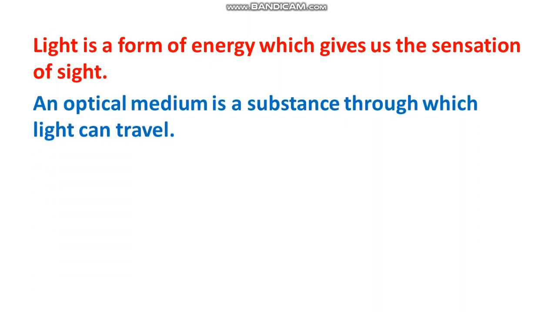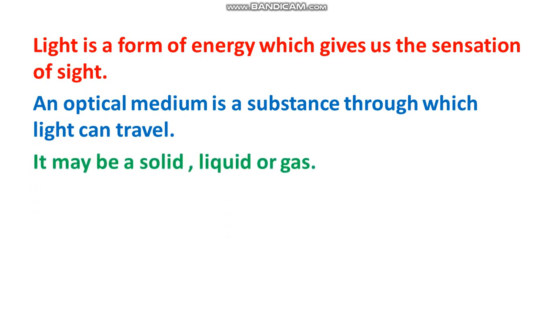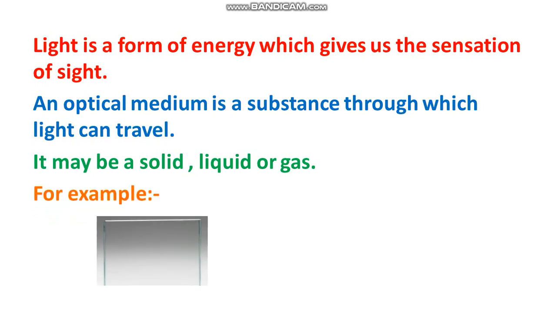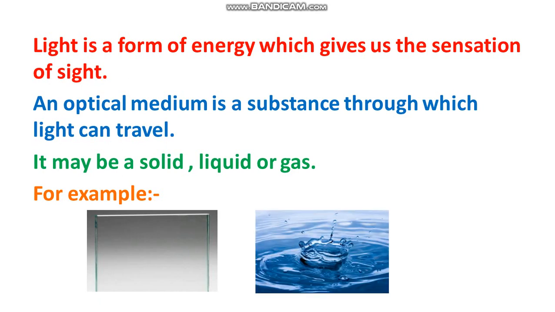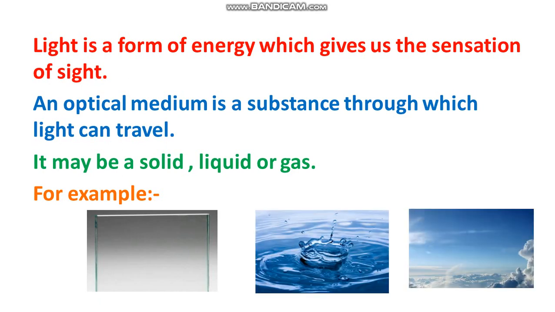An optical medium is a substance through which light can travel. It may be a solid, liquid or gas. For example, glass, water, air. Through this glass, water, air, light can travel. So, these are optical mediums.